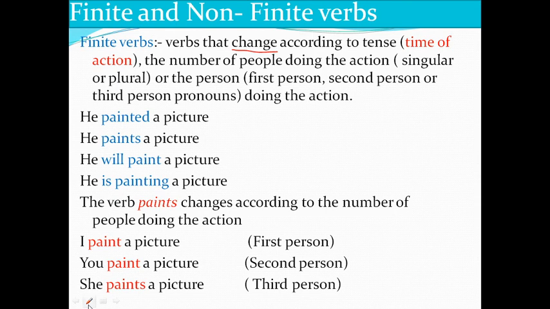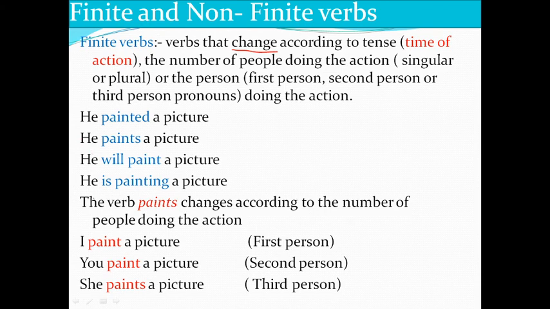So when the verbs change according to tense, that means time of action, and the number of people doing the action, and also change according to the person, they are called finite verbs. I have given some examples. He painted a picture. Second sentence, he paints a picture. Third sentence, he will paint a picture. Fourth sentence, he is painting a picture. You see, verb changed. In first sentence, painted. In second sentence, paints. In third sentence, will paint. In fourth sentence, is painting. Okay, so all verbs changed.